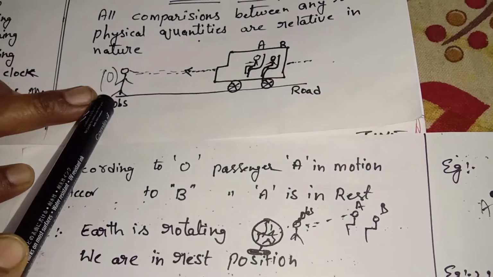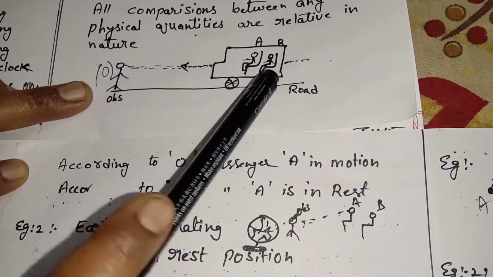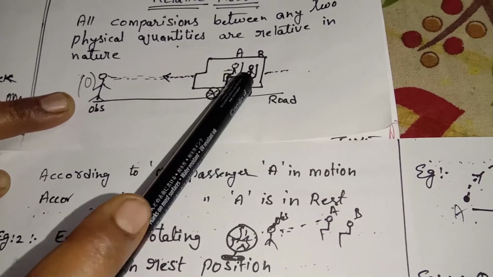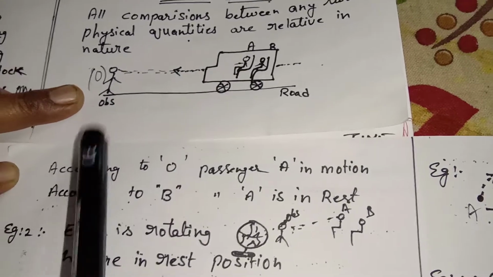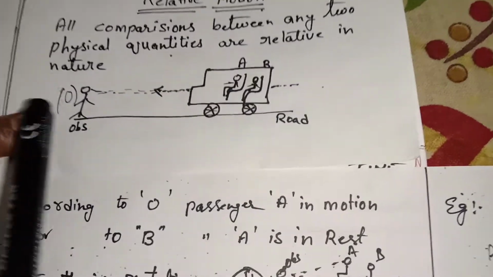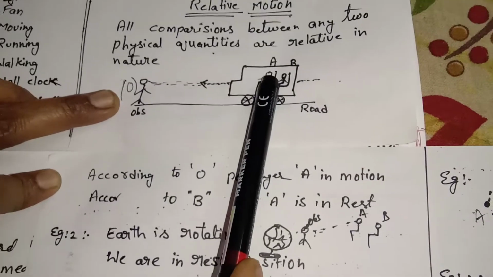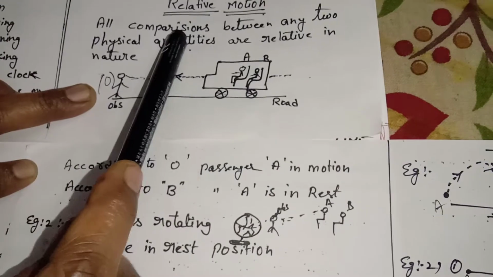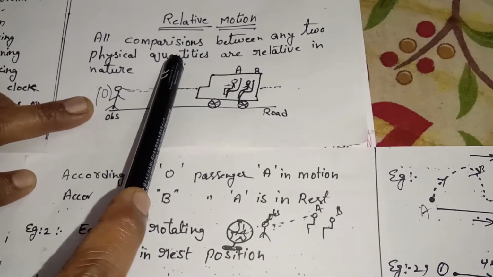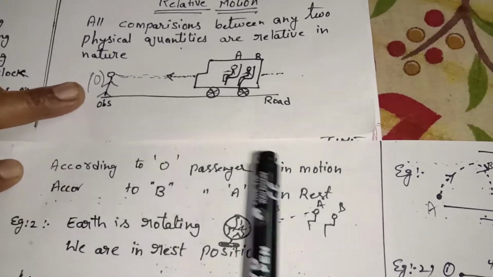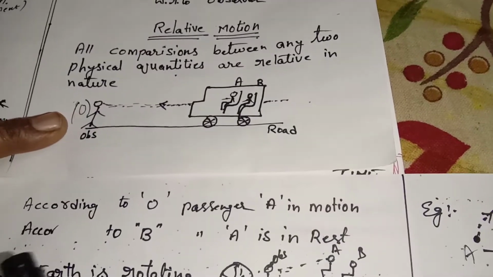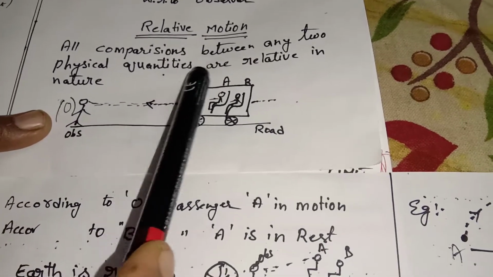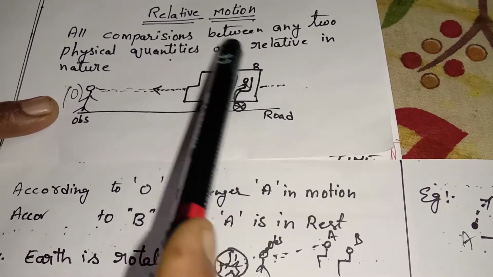But according to the observer, both are in motion. They are moving in the bus. But according to these two persons, we are comparing one person to the other. All comparisons are between two persons, between observer and passenger, and between two passengers. So all comparisons are between any two physical quantities. Physical quantities means which can be measured, like length, mass, weight, speed, force. These are relative in nature.